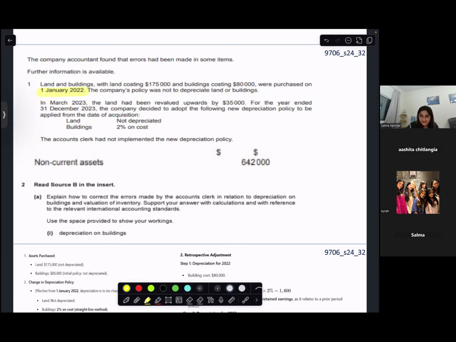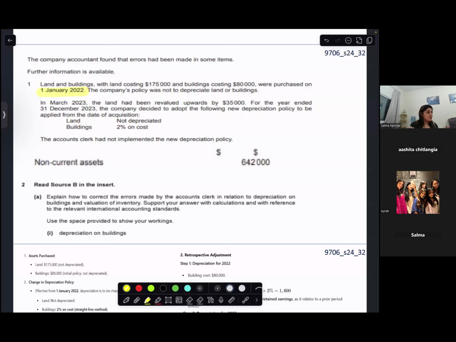Let's go ahead. It was the company's policy that they did not want to depreciate the land and building. Now in March, land had been revalued upwards by 35,000 for the year ended 31st December 2023. So in 2023, they had revalued the land. I am just reading. Okay.